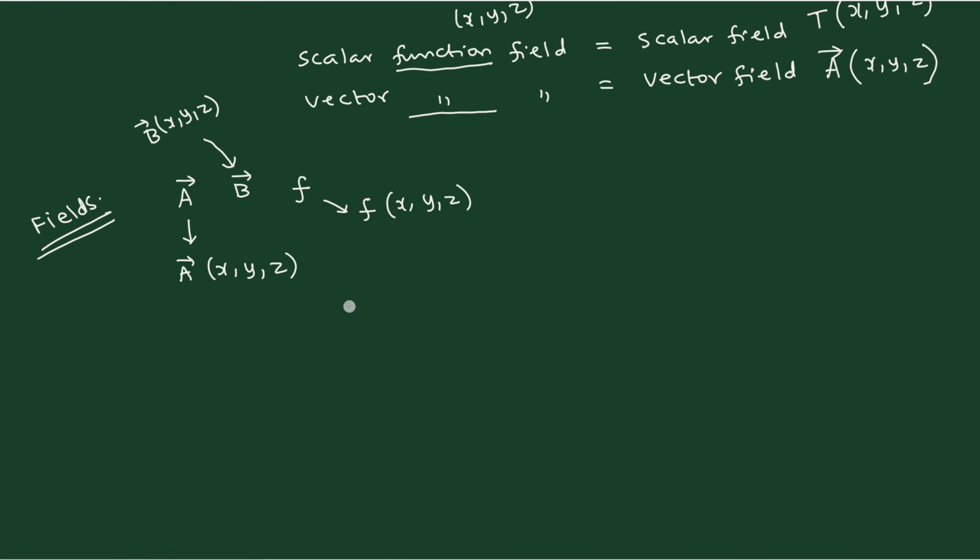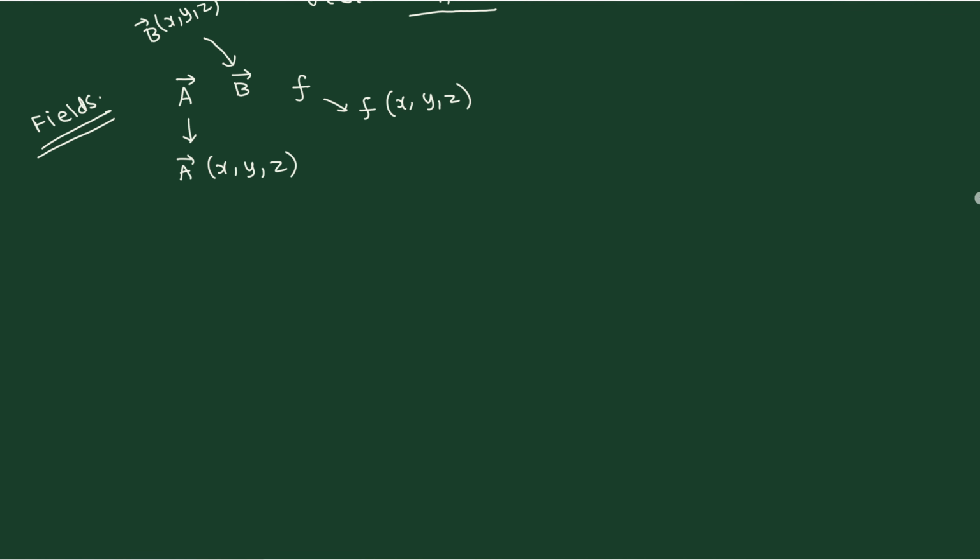Okay, so right now within our topic of interest, this is the meaning of field. Whether you discuss it physically or mathematically, the terminology is the same. Only thing is, you can say that vector A can be the electric field, vector B can be the magnetic field, scalar F can be temperature, scalar F can be pressure. So these are possible examples that you can give, but mathematically the same concept is applicable. So this is clear.